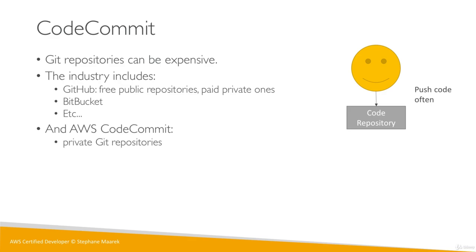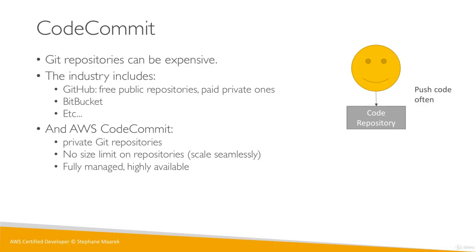The whole idea is that AWS Code Commit repositories are private. This is just something to have inside of your own organization. There are no size limits on the repository, so it will scale seamlessly, whether you have 1 kilobyte of code, or, maybe not 1 terabyte, but 1 gigabyte of code. And it's fully managed and highly available.